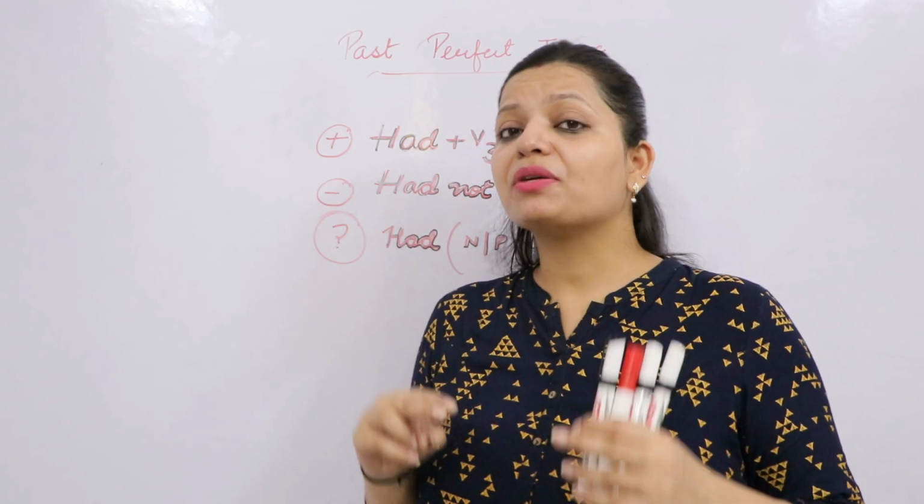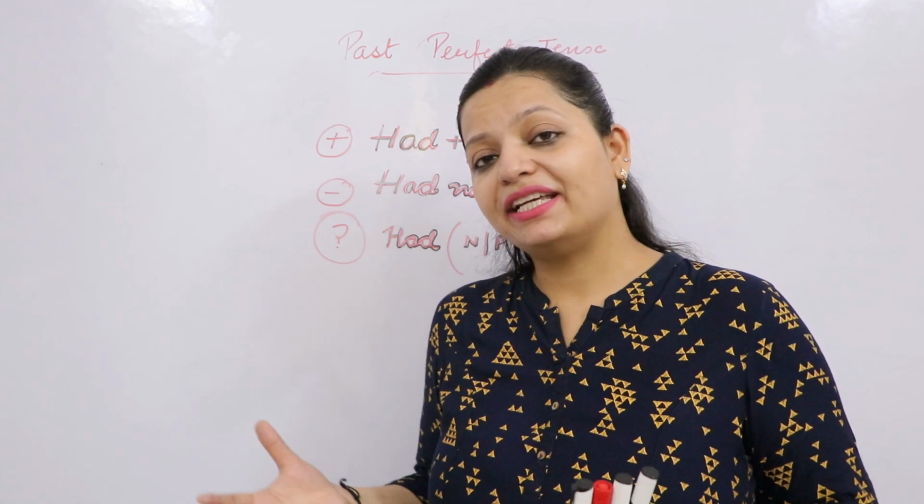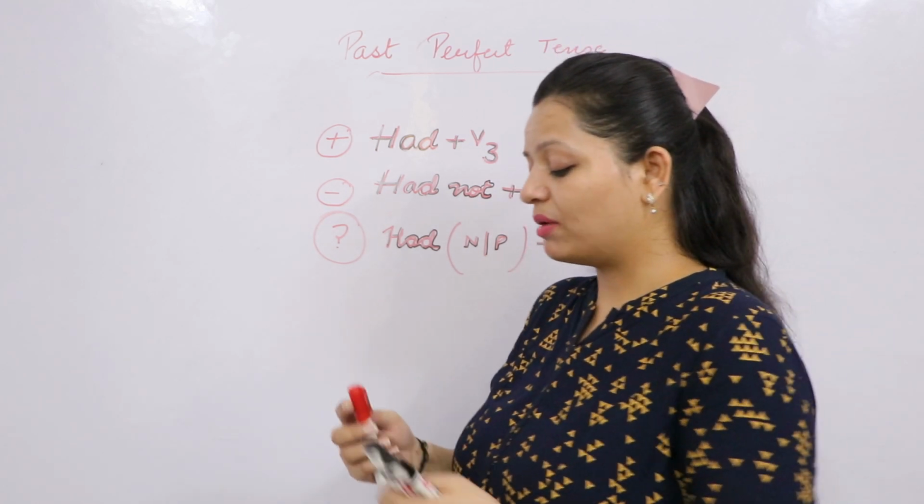So, past में जब दो activities हुई, पहले वाली activity past perfect, उसके बाद वाली activity simple past. Let's take one more example.